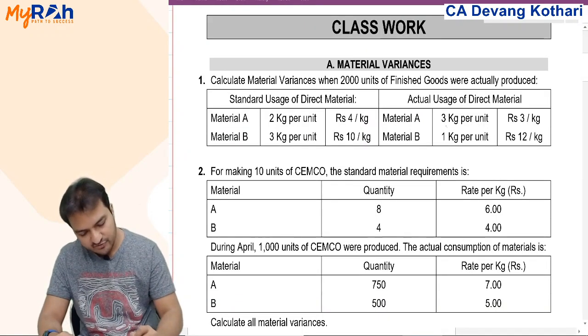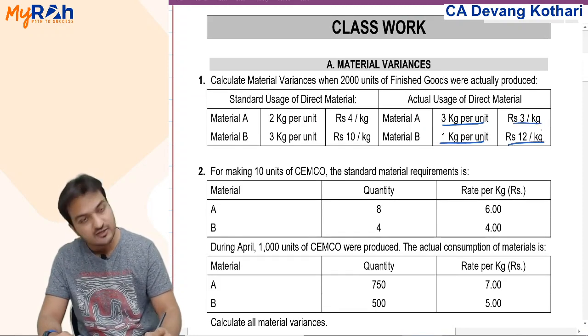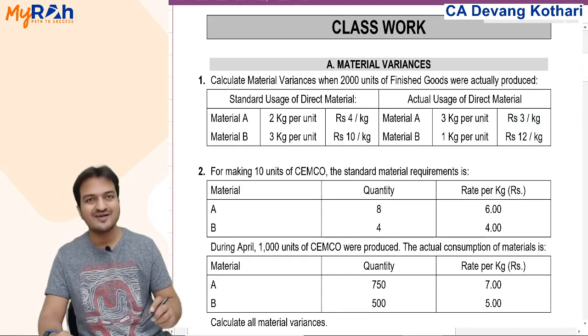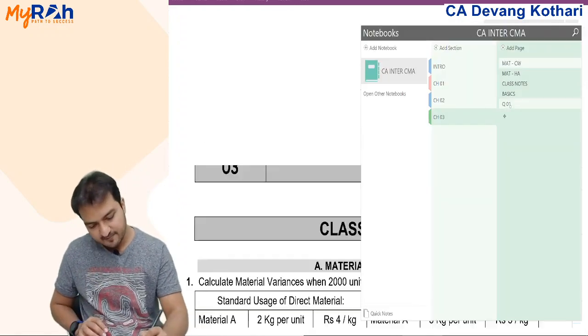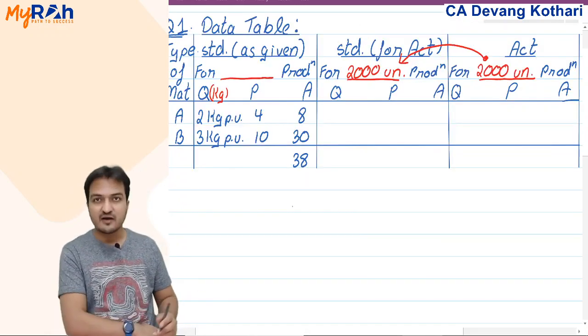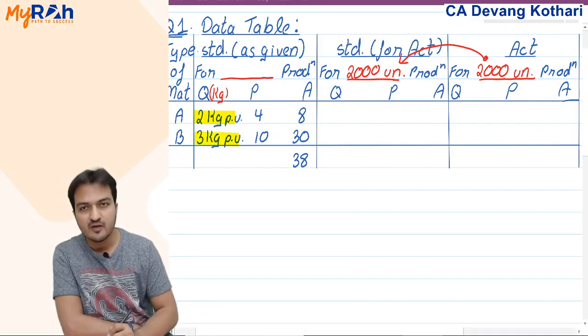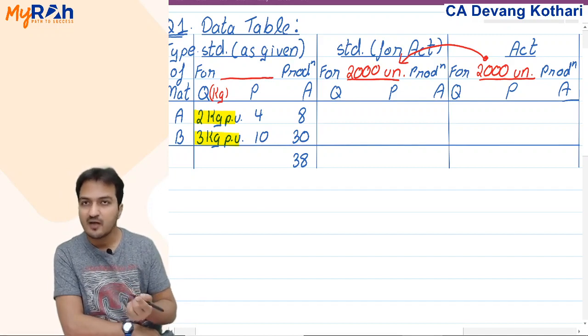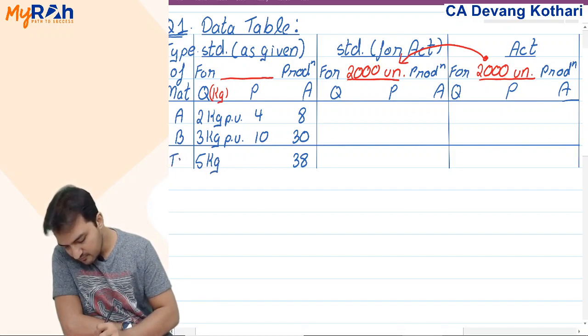Actually you are given 3 kg per unit, 4 kg per unit, and rupees 3 per kg, 12 per kg. So again in actual, quantity and price you are given. But look at the difference. In my standard here, if I have written 2 kgs here, 3 kgs here, then this 2 kg material A and 3 kg material B makes it total of 5 kg material.